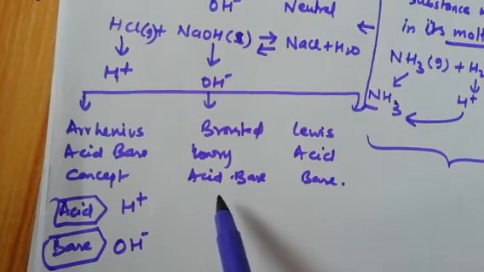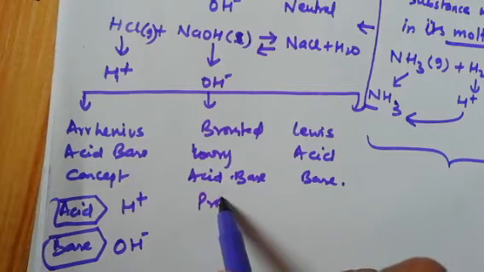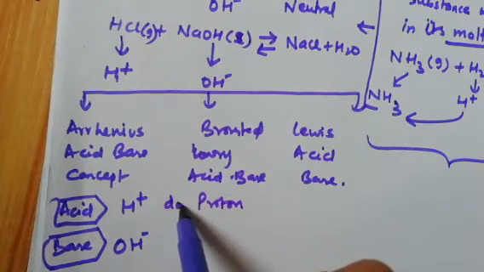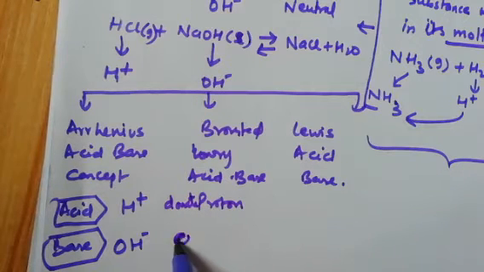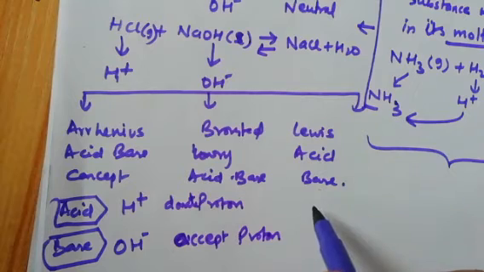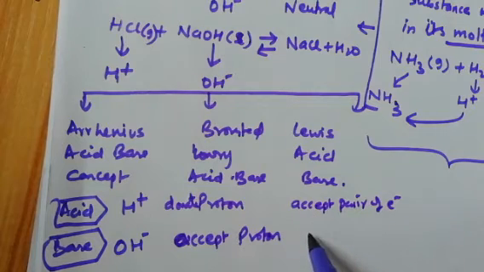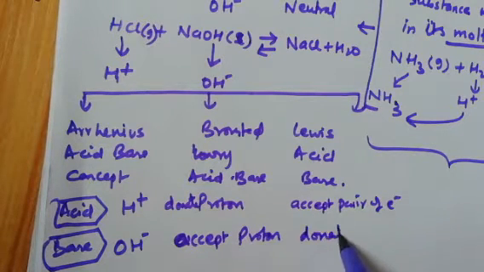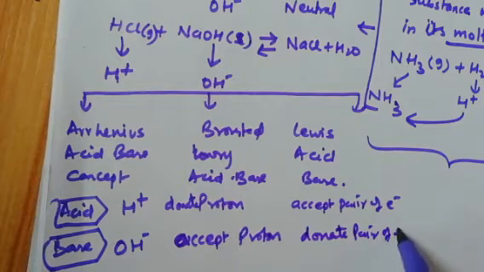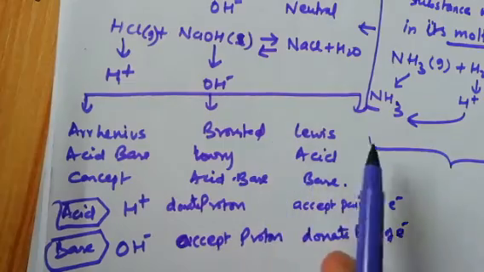According to Bronsted-Lowry, acid is that which donates a proton, and that which accepts a proton is a base. According to Lewis, acids accept a pair of electrons, and according to Lewis, bases donate a pair of electrons. So these are the basic definitions of acid base according to Arrhenius, Bronsted and Lewis.